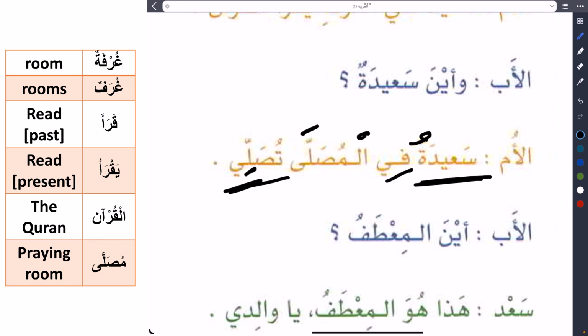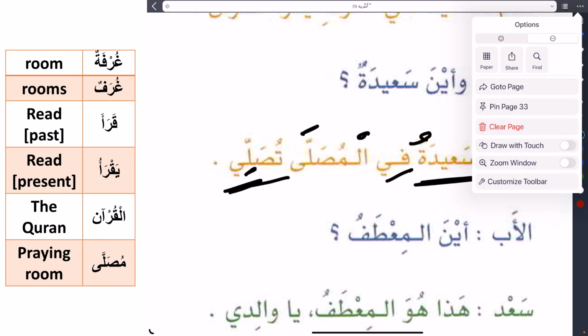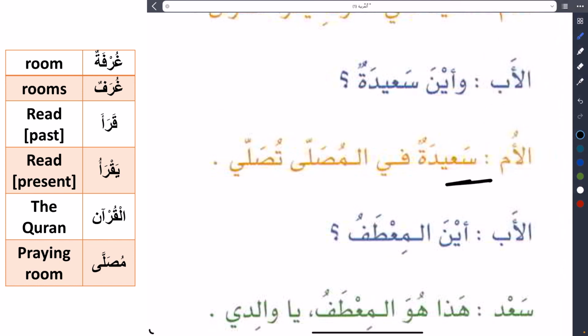Let's read it again. سعيدة في المصلى تصلي. So, Sa'idatu is in the musalla. What's musalla? Let's write it.